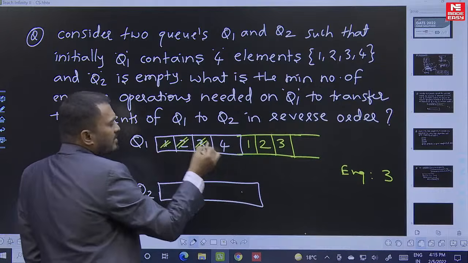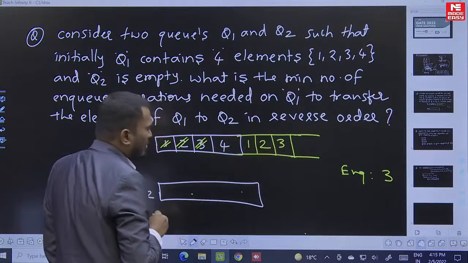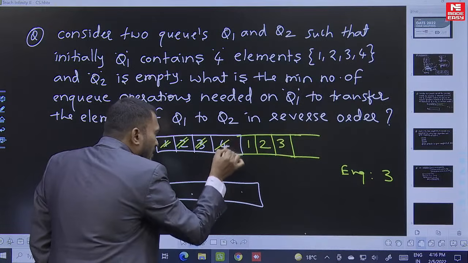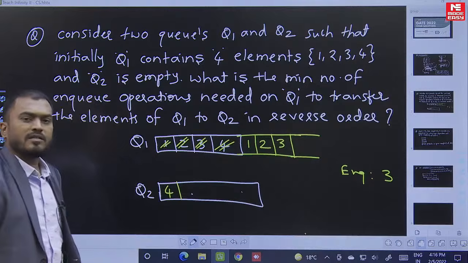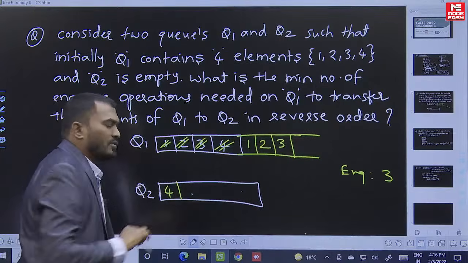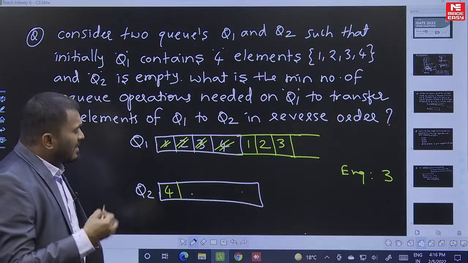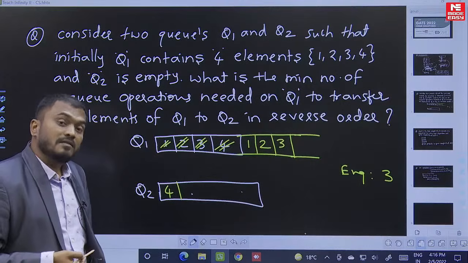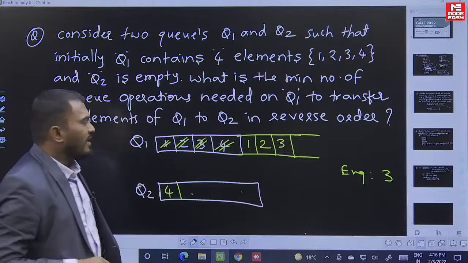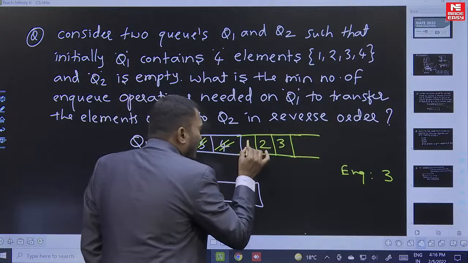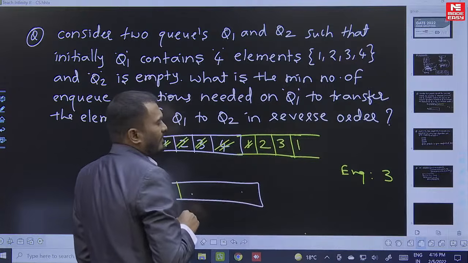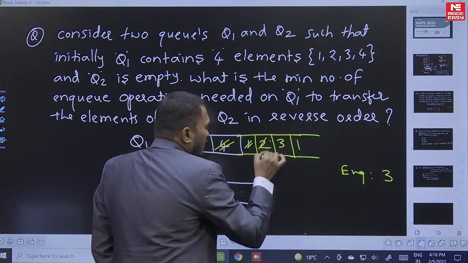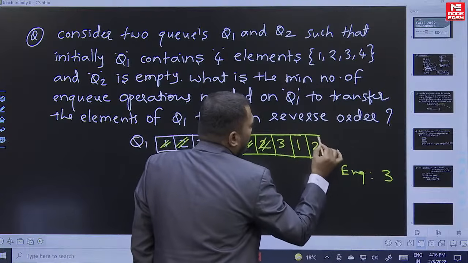So 3 NQ operations you have done. Now I am going to perform DQ on this and NQ into this. Now I got 4 as the first element in Q2. Fine. Next, which element do I want? 3. 3 should come in Q2, right? Next, same thing I am going to apply. I am going to perform DQ here and NQ here, and DQ here and next NQ here.